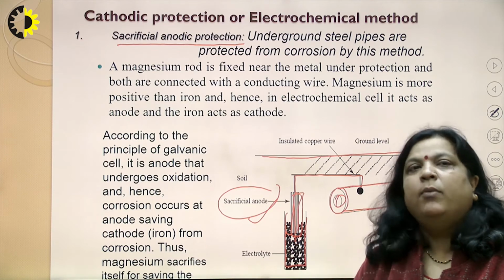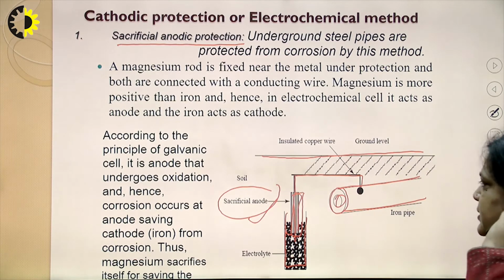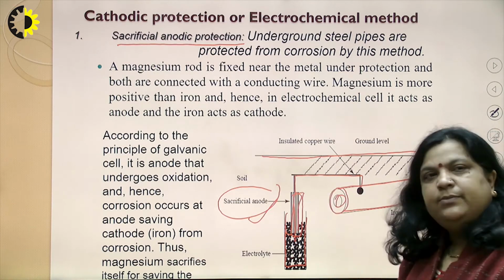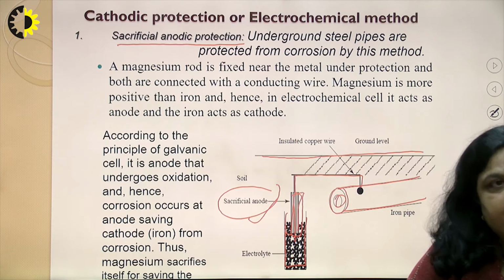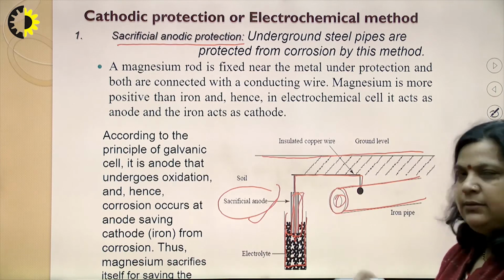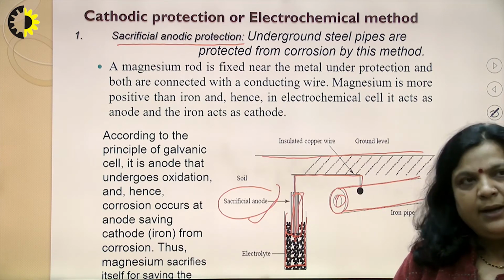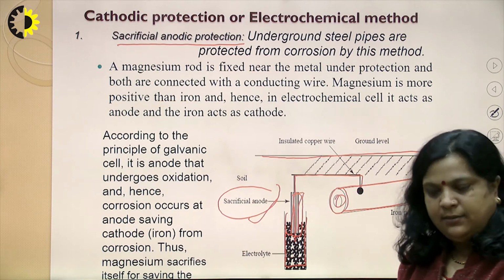But if we talk about the disadvantage, there is one major disadvantage: the extra cost of replacing the additional or sacrificial anode, because after some time the additional metal gets corroded, so it is required to replace this metal. So these are the disadvantages and advantages.